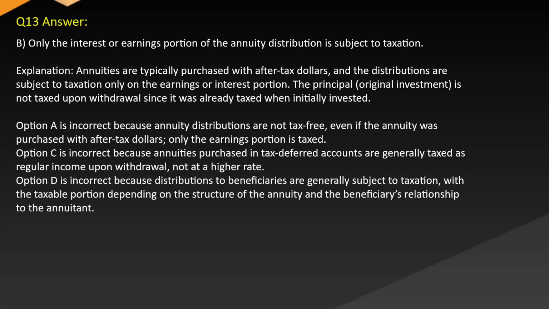Option C is incorrect because annuities purchased in tax-deferred accounts are generally taxed as regular income upon withdrawal, not at a higher rate. Option D is incorrect because distributions to beneficiaries are generally subject to taxation, with the taxable portion depending on the structure of the annuity and the beneficiary's relationship to the annuitant.